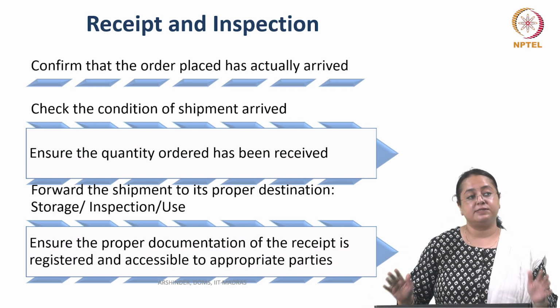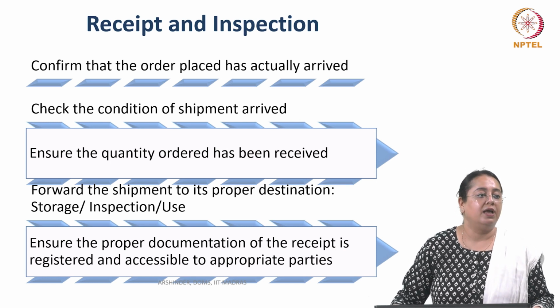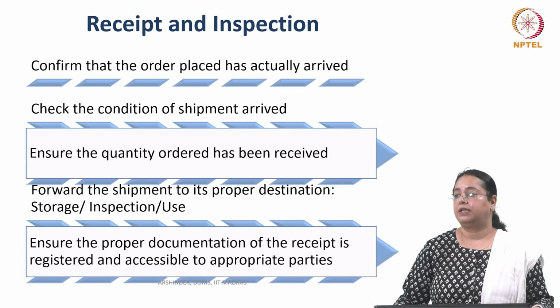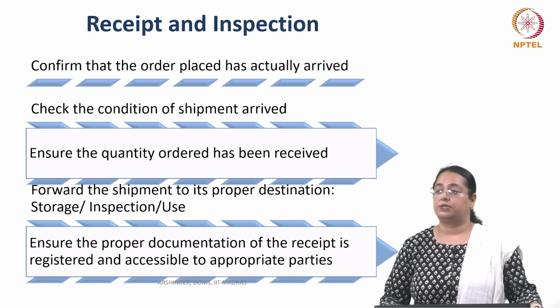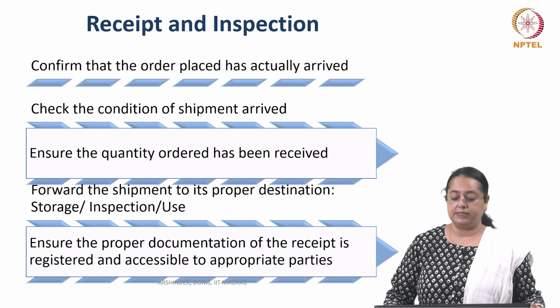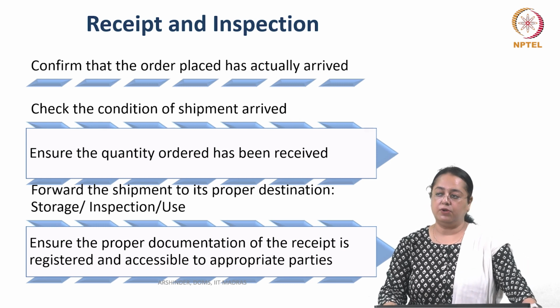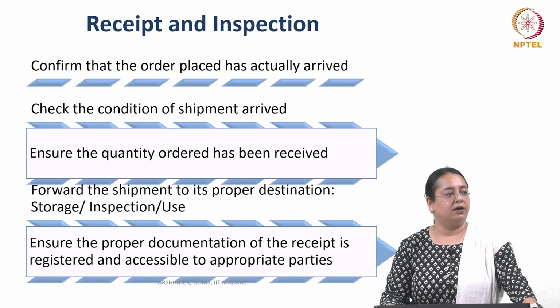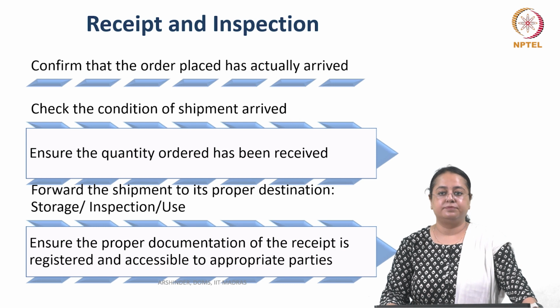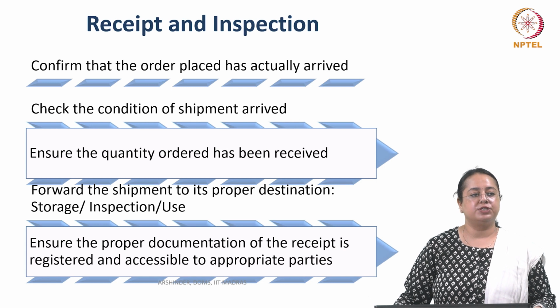Once you accept the goods, and if something goes wrong, you cannot claim for any incorrect material or insufficient quantity. So we have to confirm that the order placed has actually arrived. How would you check that whatever I have placed, I have received the same? Let's check whether you are listening to the steps or not. How are you going to check?